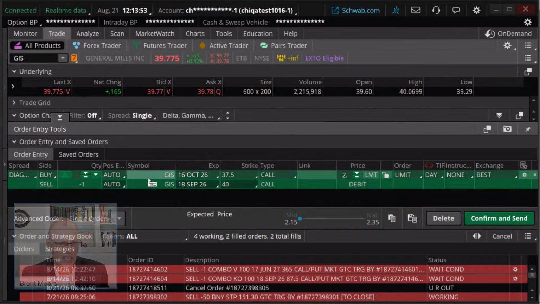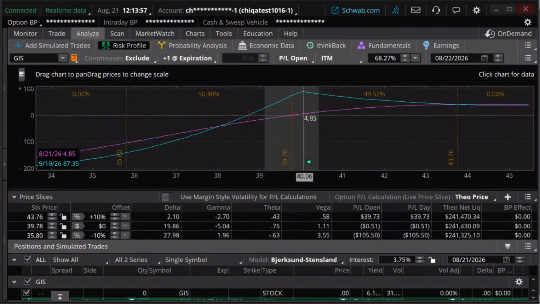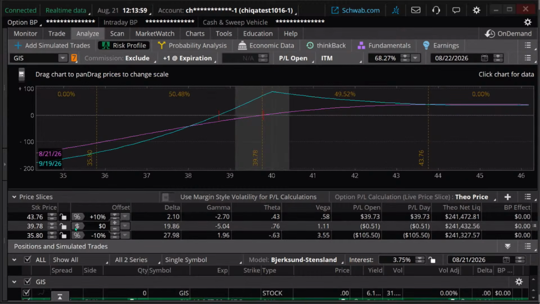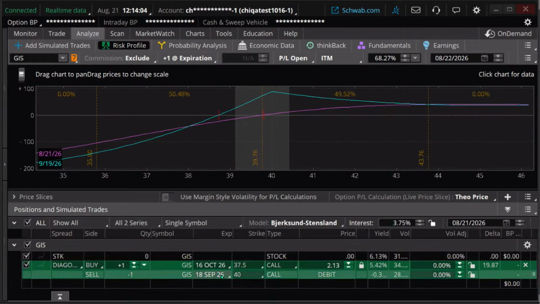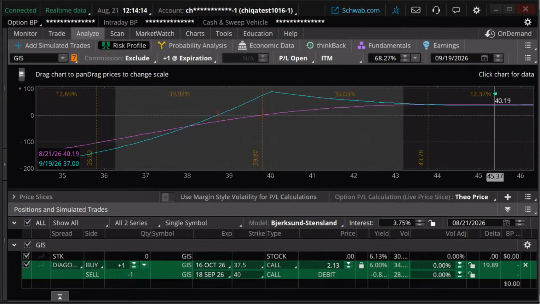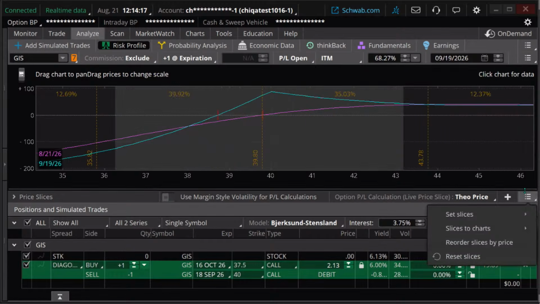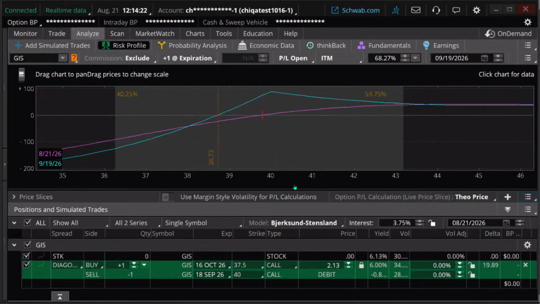And let's analyze it. I'm going to right click on it. I'm going to analyze the trade. Here's what it looks like. Let me just double check. We're at September. I'm going to go to September. I'm going to go to day after initial expiration. I'm going to set my slice to break even right there. So this is what the trade looks like.